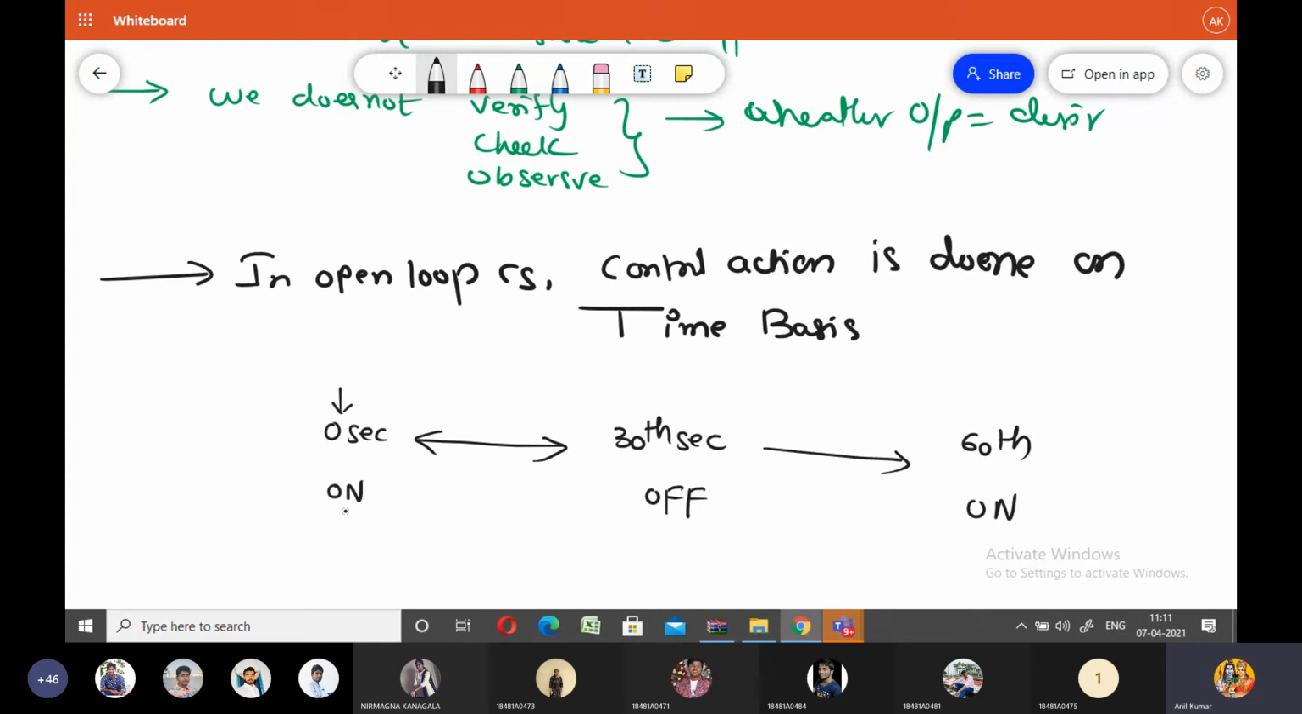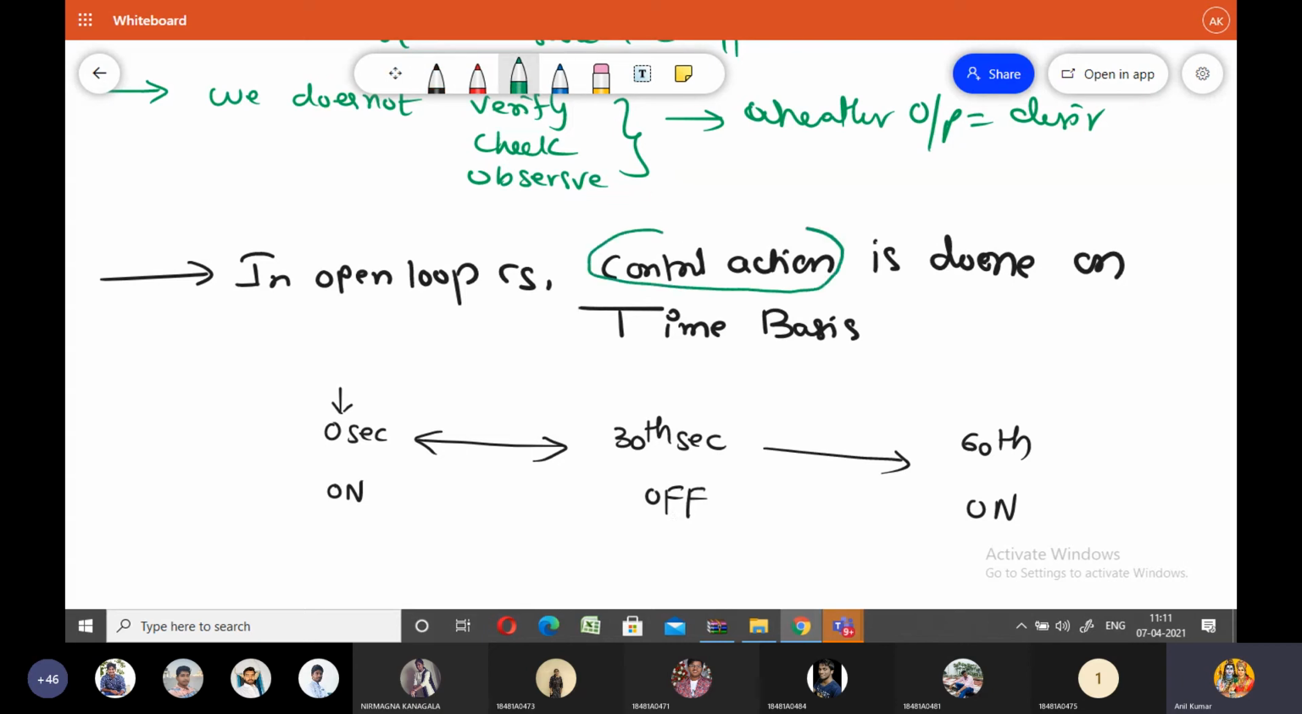at 0th second my open loop control system is switched on. At 30th second my open loop control system is switched off. So whenever the open loop control system is switched off, output is somewhat controlled, not entirely controlled. That means in open loop control systems, the controlling of the output is done on the time basis.